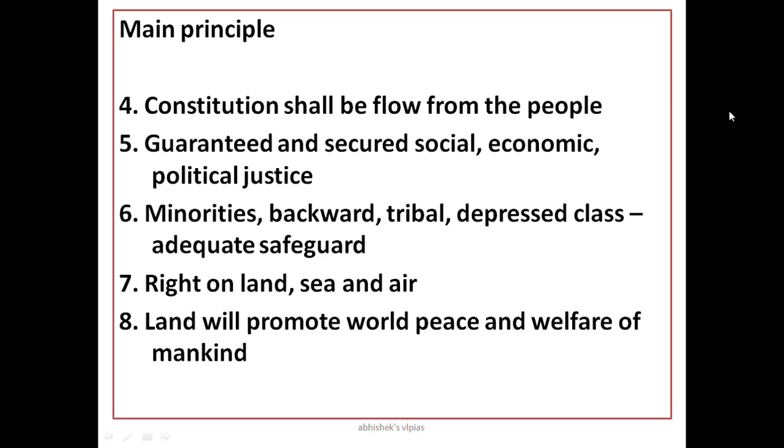And this same thing was modified and converted into the preamble of the Indian Constitution as it is now.